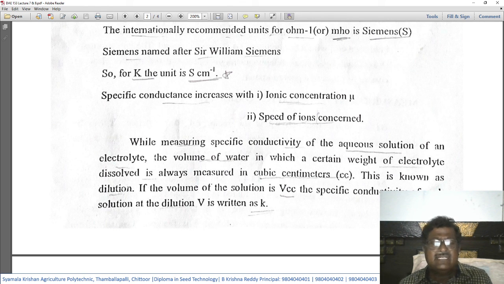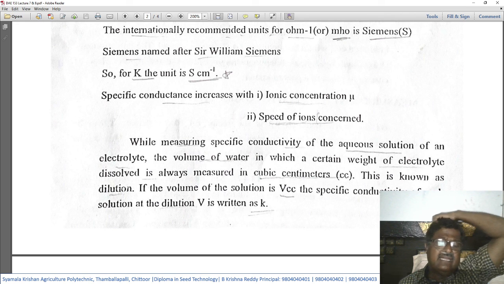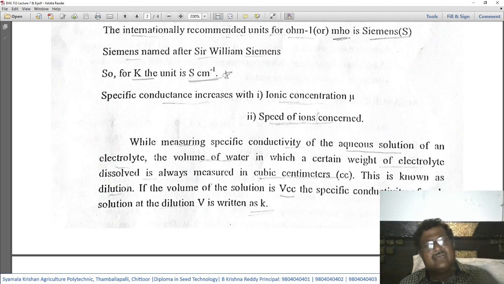When you are dissolving a certain electrolyte in water, that property is known as dilution. If the volume of the solution is V cc, that is V cubic centimeters, the specific conductivity of such a solution at the dilution V is written as K.